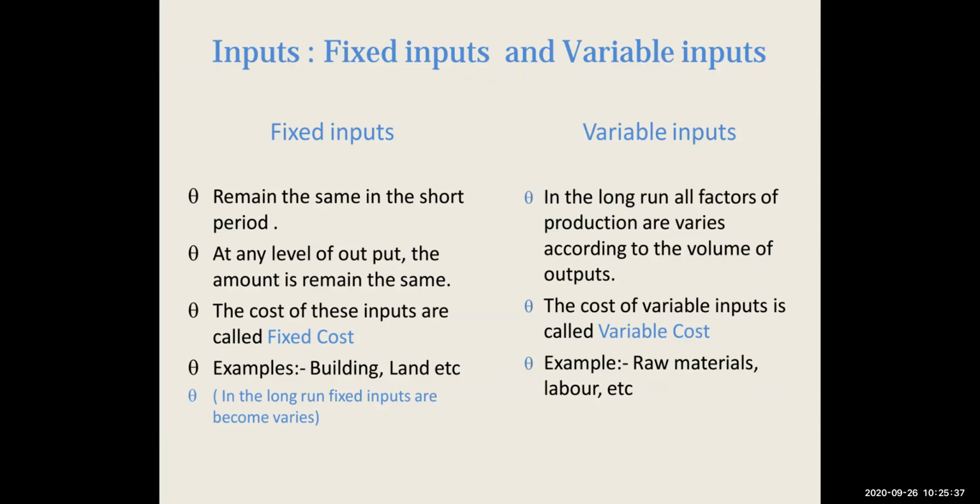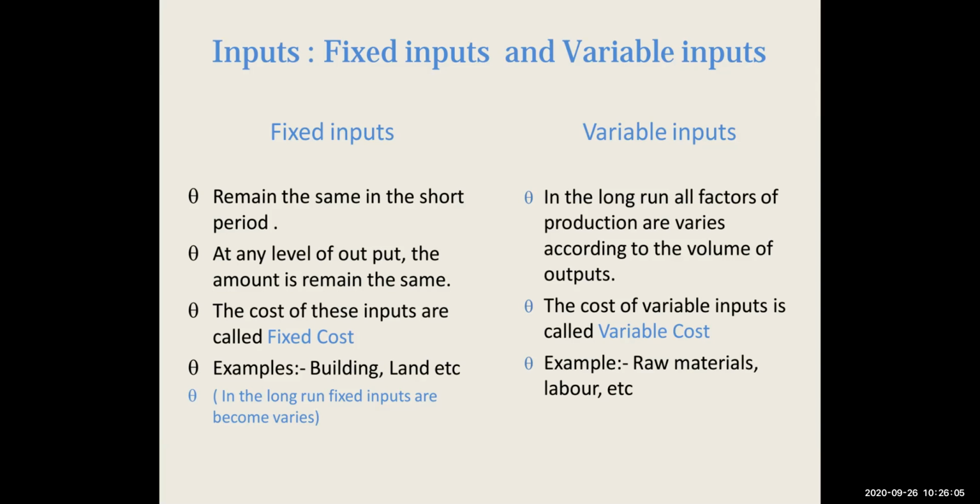At any level of output, the amount remains the same. And the cost of these inputs is called fixed cost, like building, land, machines. All these are fixed inputs. We are not going to invest in machines and building every year for production. Once you have incurred that cost, it will keep on remaining the same with every production every year.